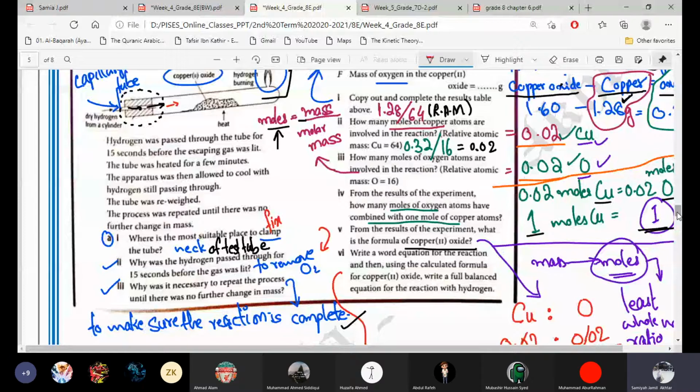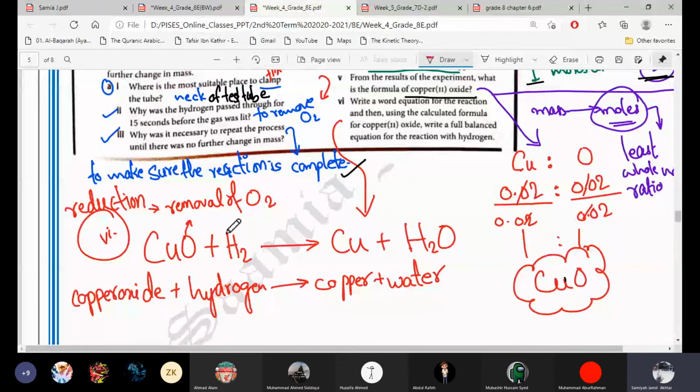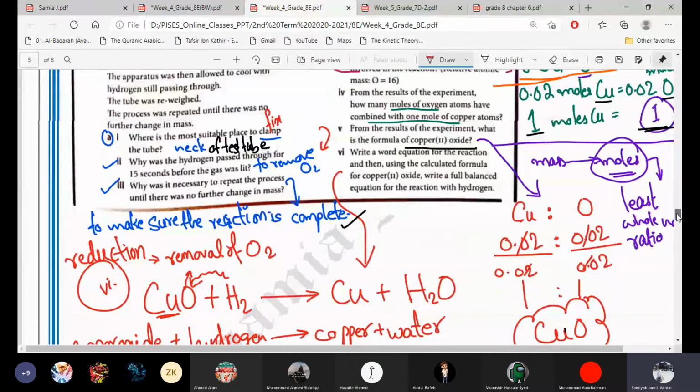So we are reducing copper oxide, it means that we are removing oxygen from it. That is why we are passing hydrogen, because hydrogen gas will come and take oxygen with it, and we will be left with only copper metal. So that's why we are passing hydrogen, to remove all the oxygen.